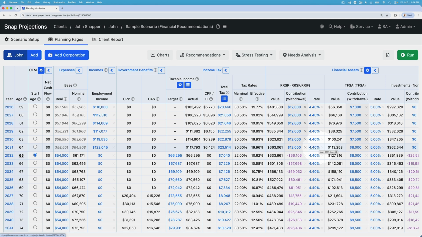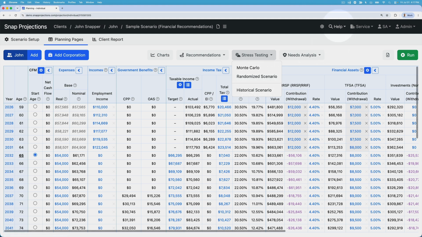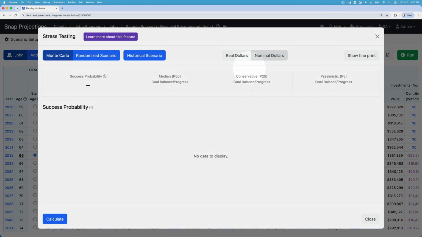What if they're variable, as they will be, and the client has a really poor market performance right as they look to retire? For that, we can go to the stress testing, and that's an optional paid add-on that's available in Snap, which provides access to the Monte Carlo tool, randomized scenario, and historical scenario. These two tools are outlined in more detail in our Help Center. Today we're going to be focusing on the Monte Carlo analysis.